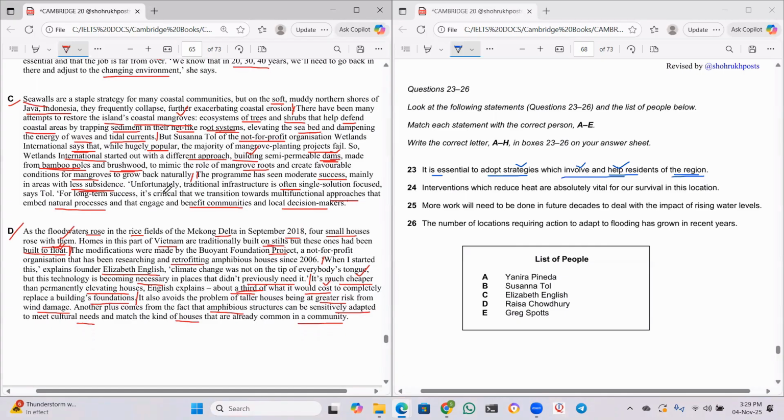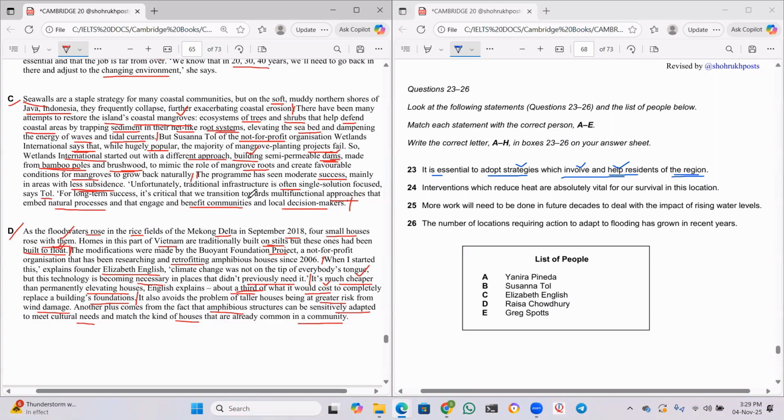You see this? Unfortunately, traditional infrastructure is often single solution focused, says Tall. For long-term success, it's critical that we transition towards multifunctional approaches that embed natural processes and that engage and benefit communities and local decision makers. Wow, look at this one. Now, what do you mean by this, sir?